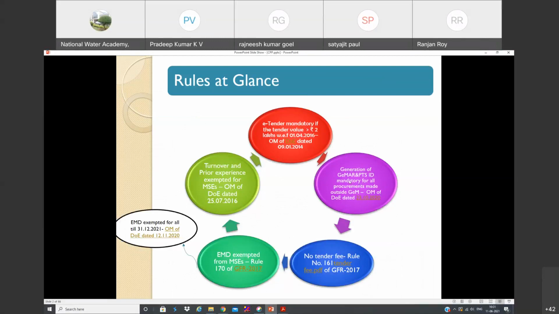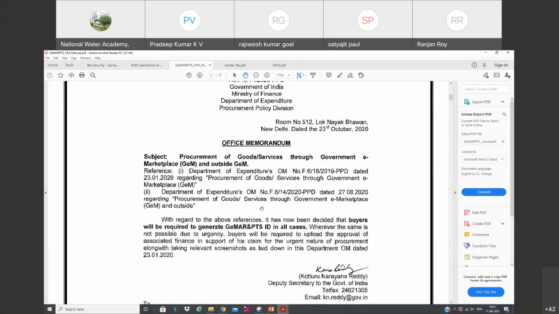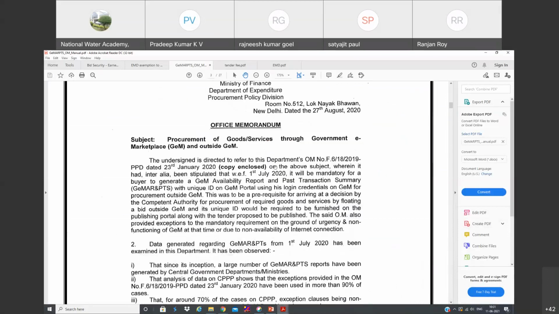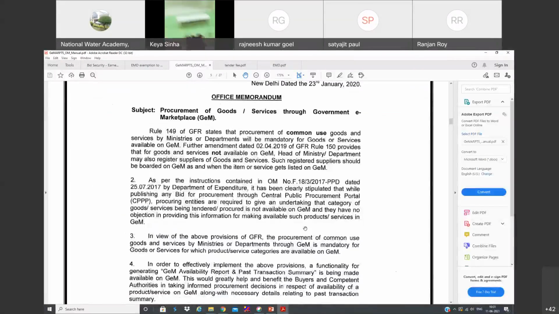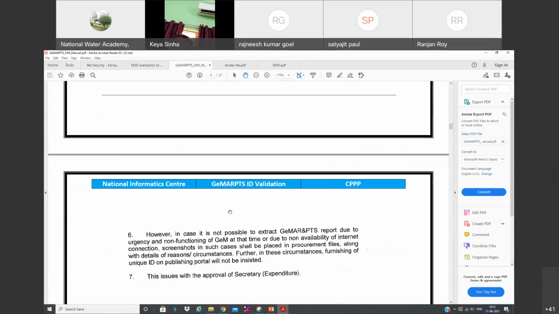The second one is generation of GeM availability report and PTS ID. This I also have made a hyperlink. You can see this is the latest order. They have made it mandatory in all cases. This was the earlier order, the original order. In the original order, they had made certain relaxation, that is, if it is not possible to extract the GeM or PTS report due to urgency and non-functioning of GeM at the time, or due to non-availability of internet and all. So there was some relaxation given as per this clause in the original order.